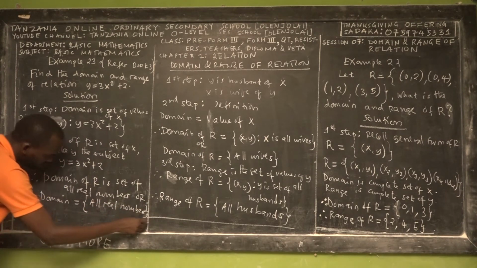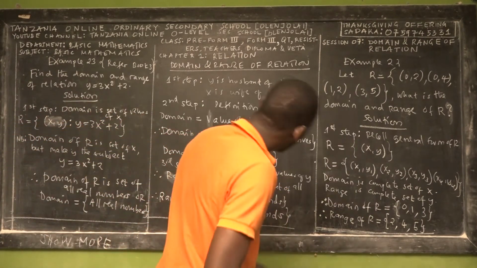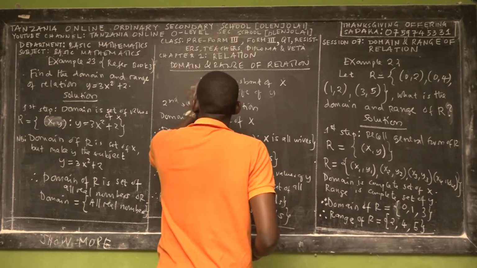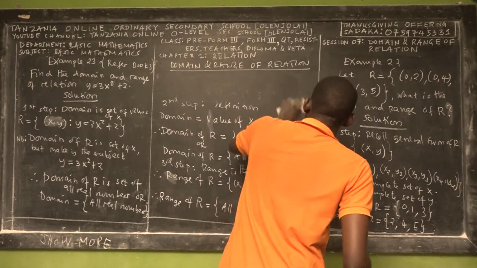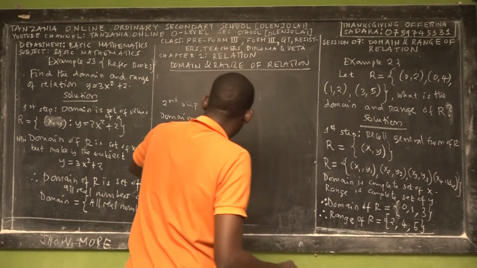If you write it in either of these styles, in mathematics we understand what you are saying. So we have found the domain of the given relation.